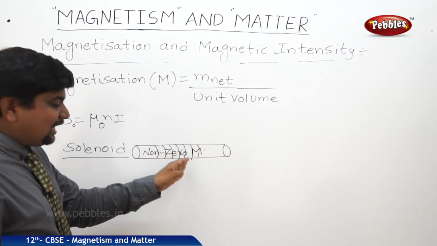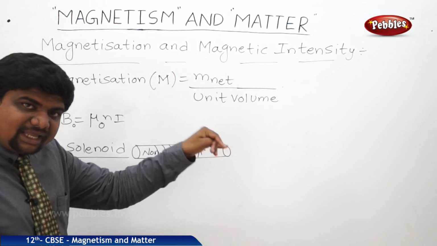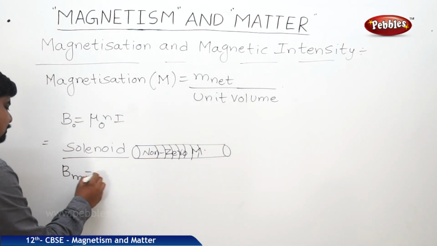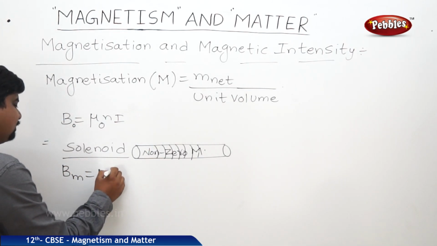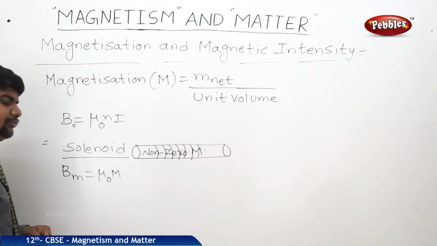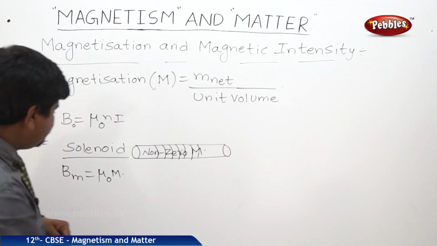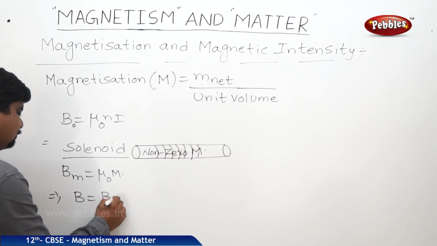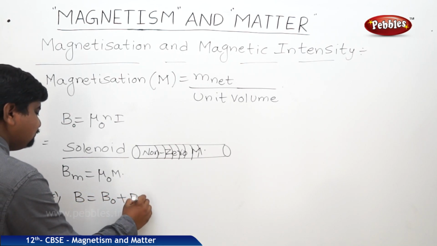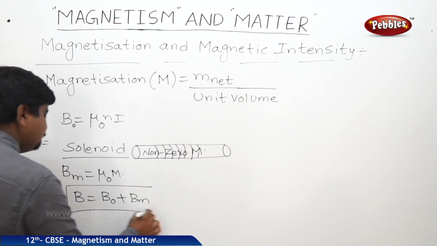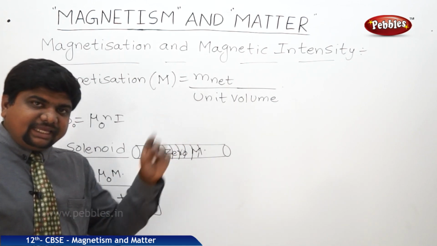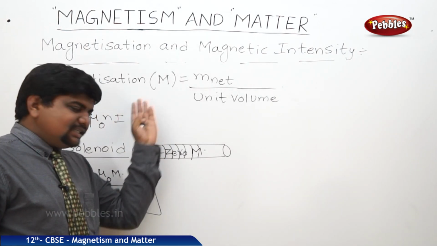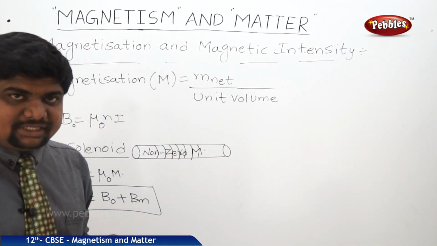The magnetization due to this non-zero magnetic substance will be Bm. We can write this as mu naught into M. So B is equal to B naught plus Bm. The total magnetic field is equal to the field in the absence of the magnetic material plus the field in the presence of the magnetic material.